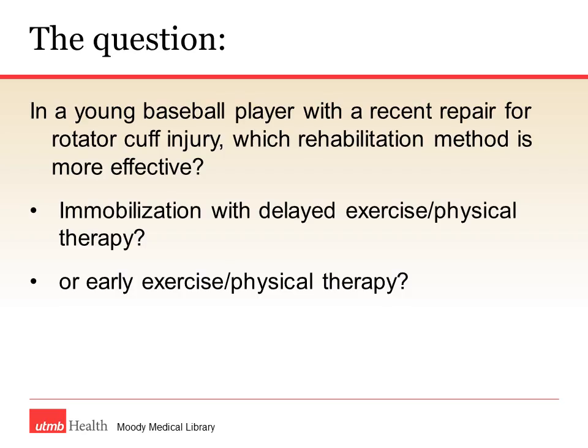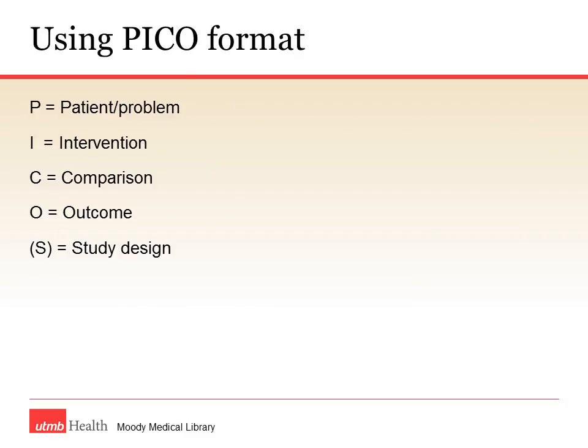Our question: in a young baseball player with a recent repair for rotator cuff injury, which rehabilitation is more effective? Immobilization with delayed exercise and physical therapy, or early exercise and physical therapy? Let's use the PICO format. P for patient or problem, I for intervention, C for comparison, O for outcome.